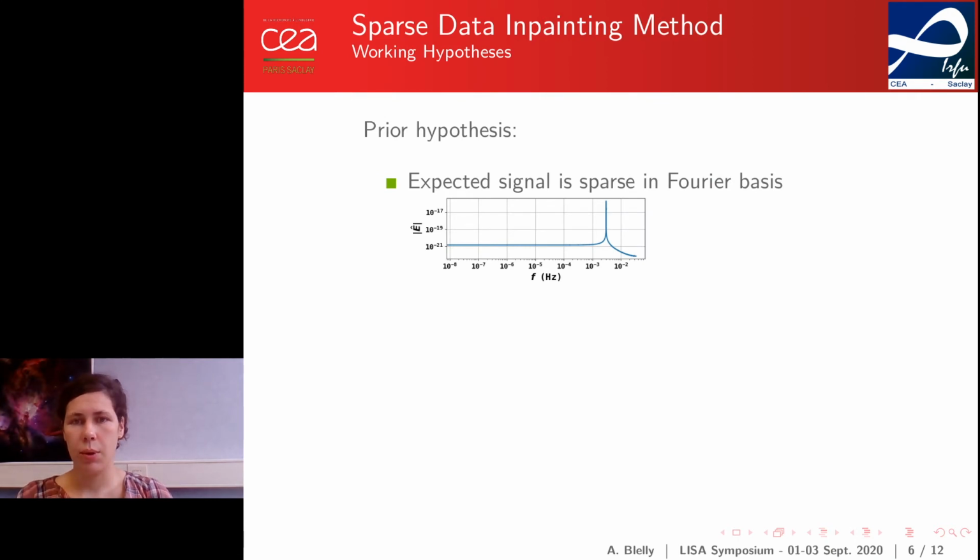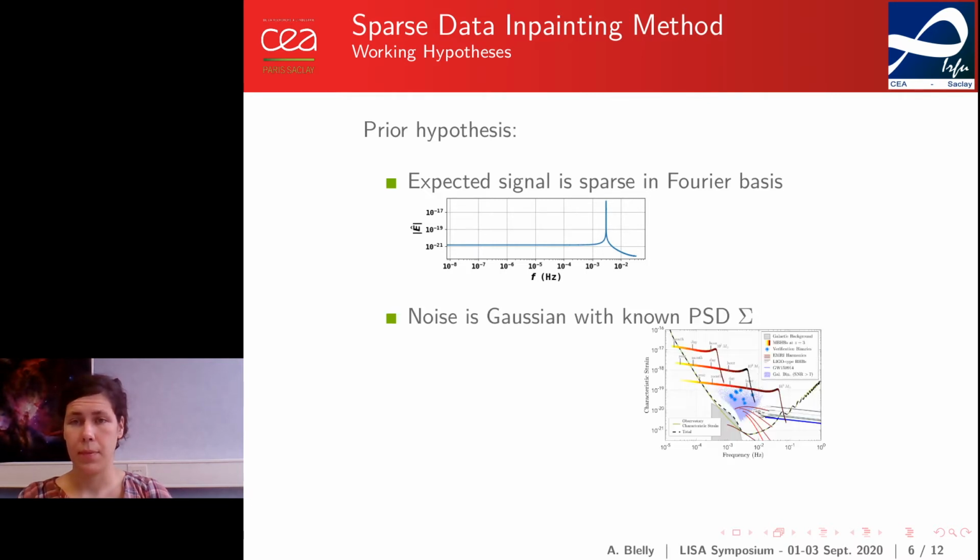From now on, we will rely on three main hypotheses. The first one is the structure hypothesis. The expected signal, for GBs, is supposed to have a sparse representation in Fourier basis. The second is the noise hypothesis. Here, we expect the noise to have a Gaussian distribution with known power spectral density in frequency domain. The third hypothesis is the prior knowledge of the time location of gaps. Thus, we can represent the presence of gaps by a mask function whose value is 1 at a time t if there is no gap and 0 otherwise.